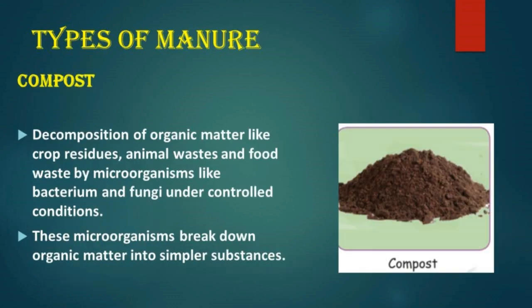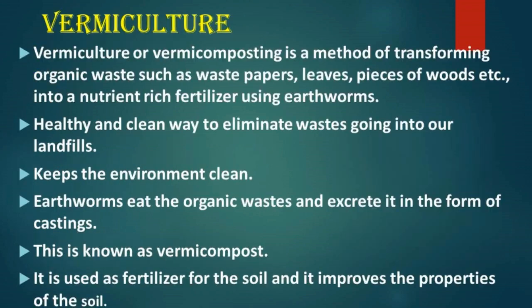Next one is compost. Compost is obtained by decomposition of organic matter like crop residues, animal waste and food waste by various microorganisms like bacteria and fungi under controlled conditions. These microorganisms break down organic matter into simpler substances.